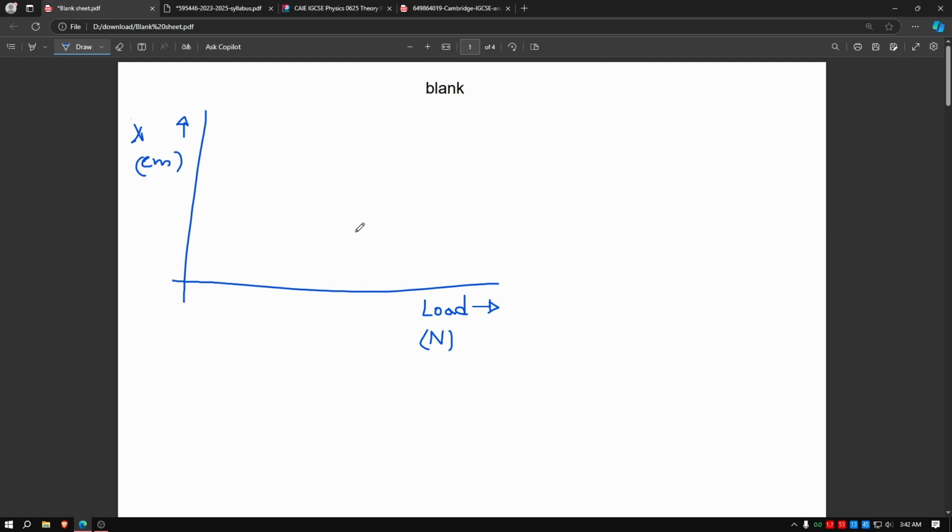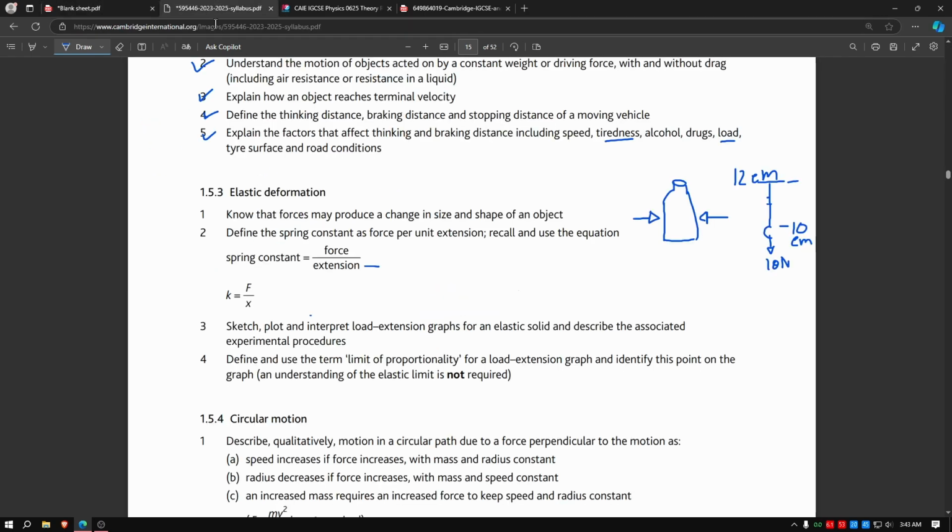So as you add more and more weight, what will happen? Load and extension have a proportional relationship. As you add more weight, the extension will also increase accordingly. So it will be a straight line, because it is proportional. A straight line means it is proportional. If it is curving in any direction, upward or downward, this is not proportional. And the formula does say that this is proportional: if we write F equals kx, it basically comes down to F is proportional to x.